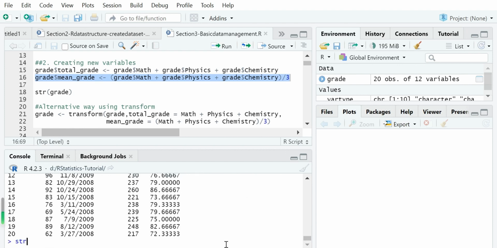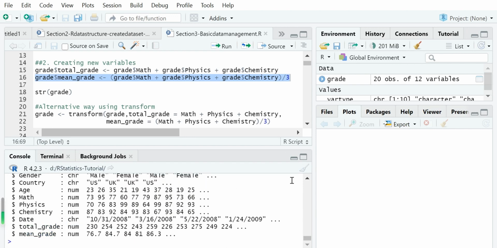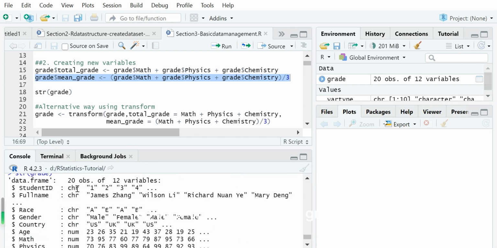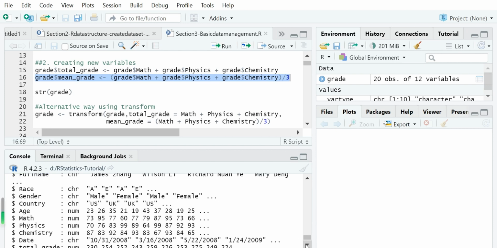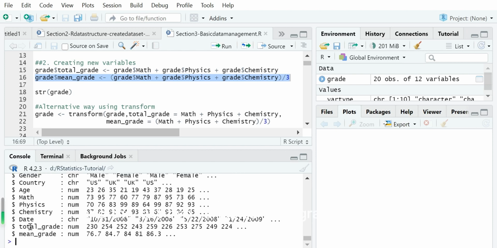If we show the information using the str function, the data frame grade now has 20 observations with 12 variables, and the last 2 variables, total grade and mean grade, are the ones we have just created.